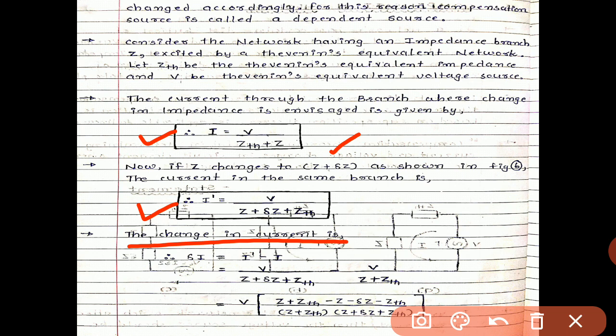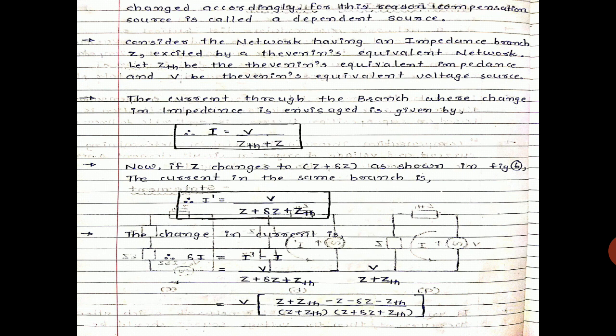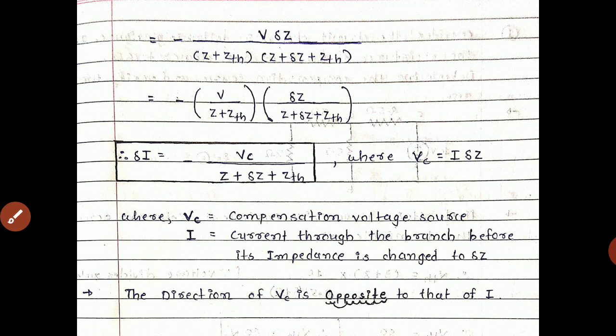We just take the LCM: Z plus Zth bracket over, in bracket, Z plus delta Z plus Zth. So in the numerator Z will be cancelled out, Zth will be cancelled out, only delta Z will remain in the numerator. So our next equation is minus V into delta Z divided by Z plus Zth bracket over into bracket Z plus delta Z plus Zth.